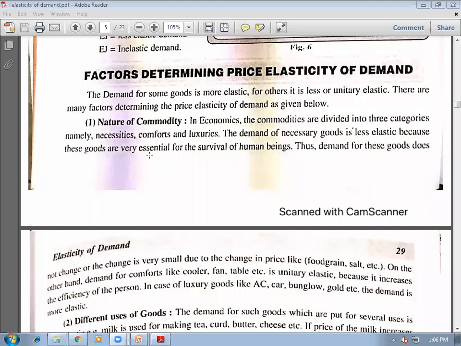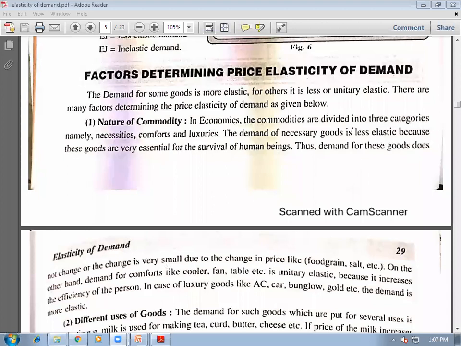And demand for these commodities is very less elastic. That means even though prices of these commodities will increase, you have to consume that commodity. So you can't change their demand. So these are very less elastic. And these are essential for survival of human beings.